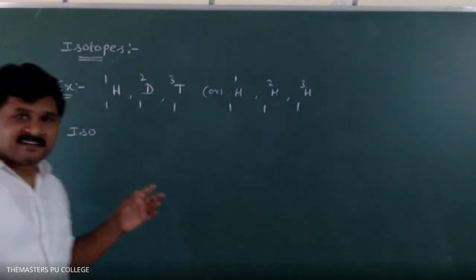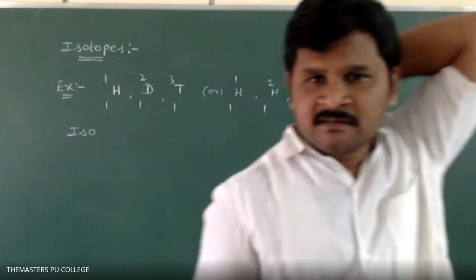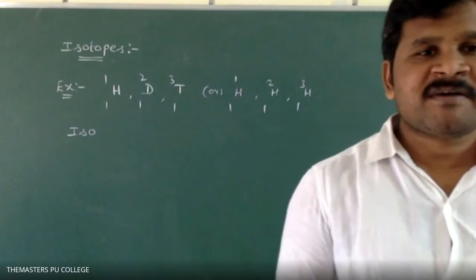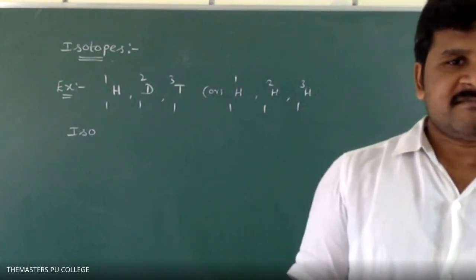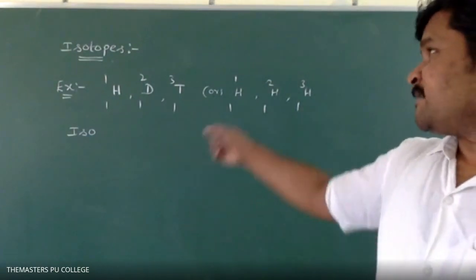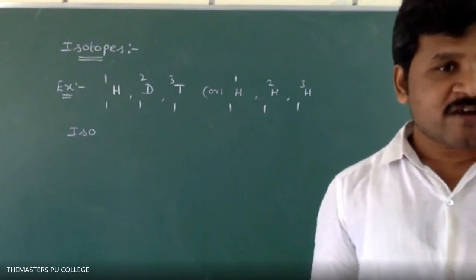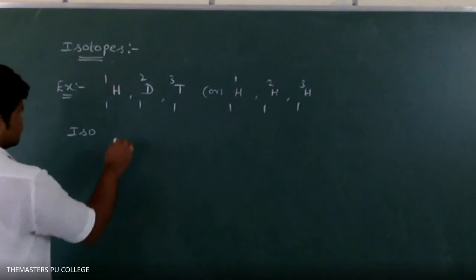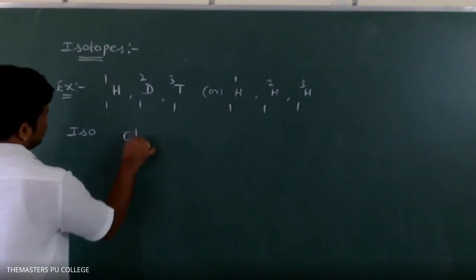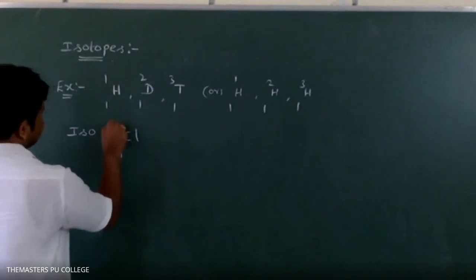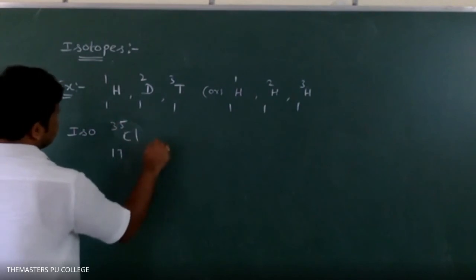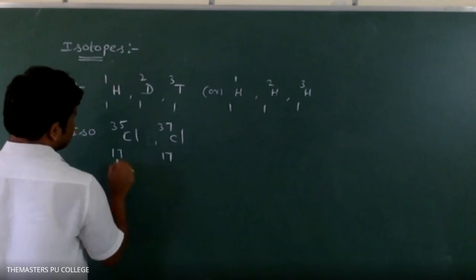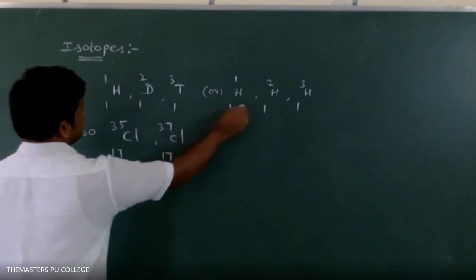Definition completed, students: atoms of the same element having the same atomic number and different mass number. These are examples. You can write chlorine isotopes also. One more example I am writing: chlorine 35 and chlorine 37. The atomic numbers, down, are the same, you see, 17.